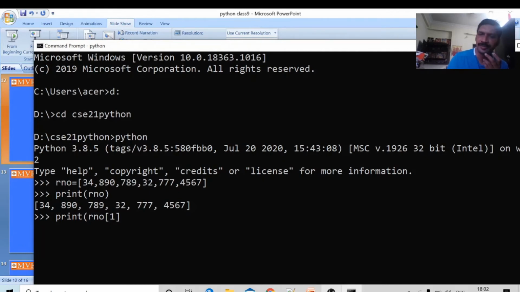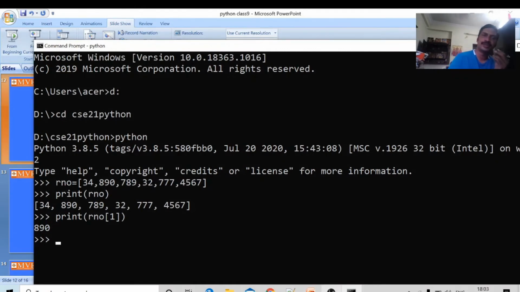Similar to C, RNO of 0 is 34, RNO of 1 is 890, RNO of 2, RNO of 3 is 32, RNO of 4 is 777, RNO of 5 is 4567. It will return 890. It is possible to print a particular element in the list.